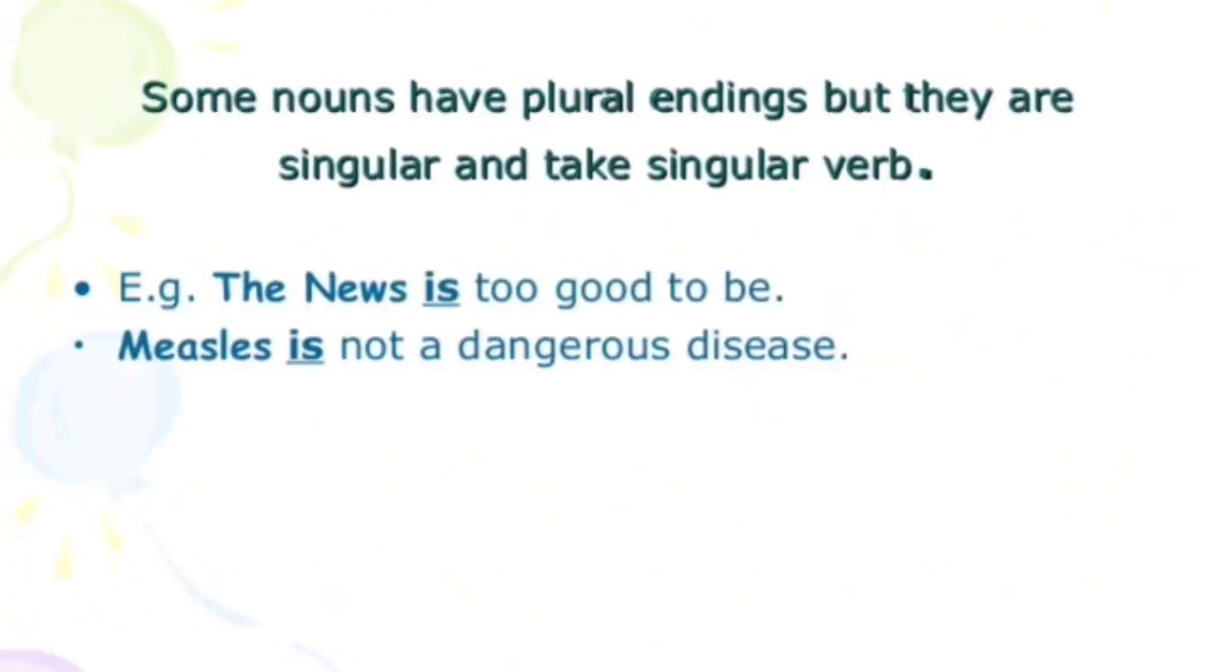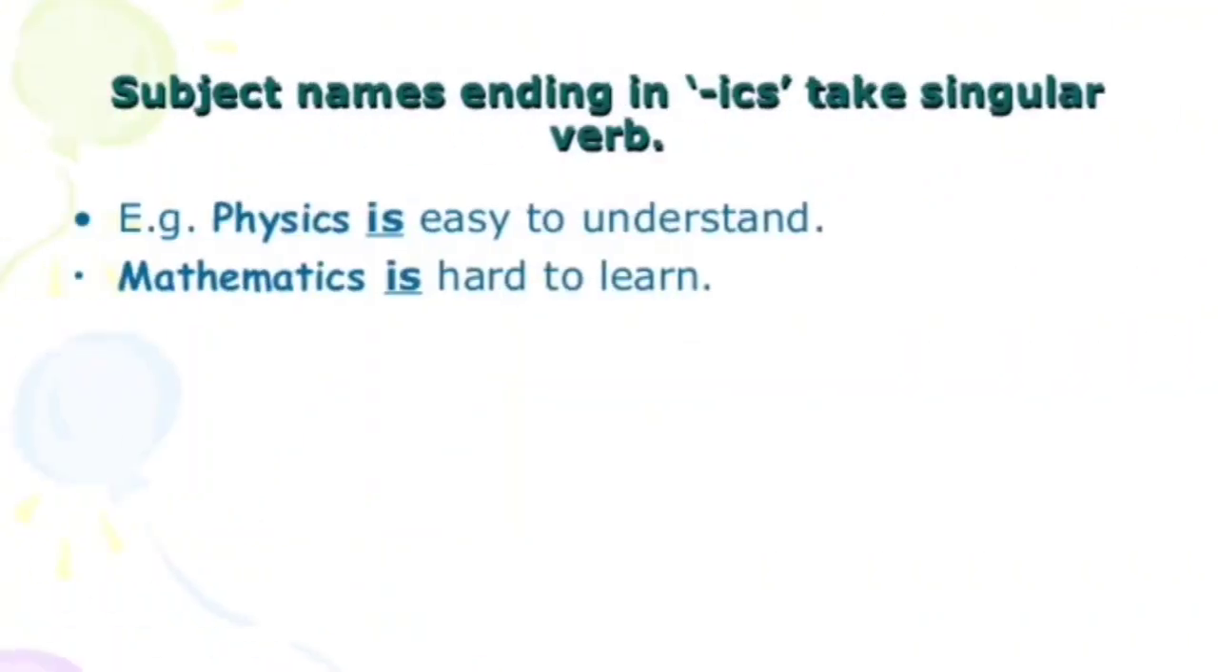Now, some nouns have plural ending, but they are singular and take a singular verb. For an example, the news is too good to be true. Measles is not a dangerous disease. Now, subjects ending with ics take a singular verb ever. For an example, physics, mathematics is easy to understand. Whenever the subject name is ending with ics, we ever take it as a singular verb.